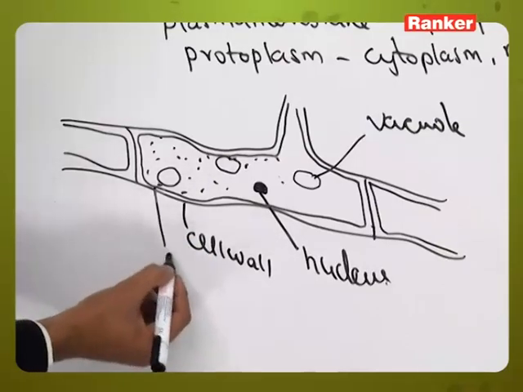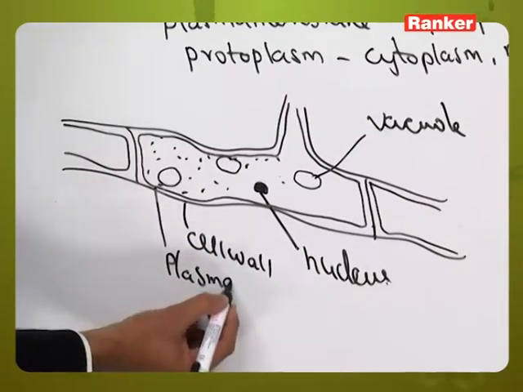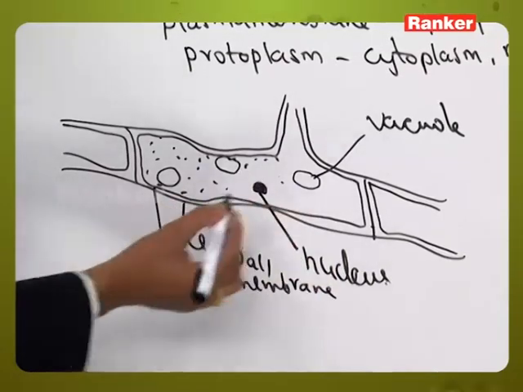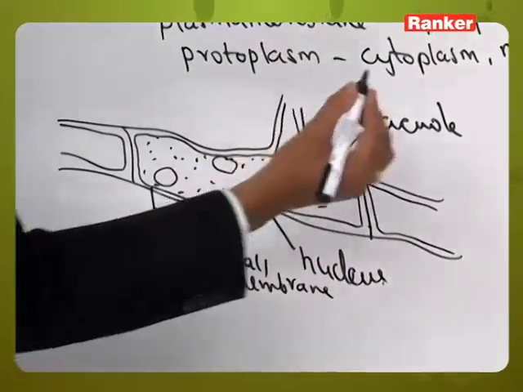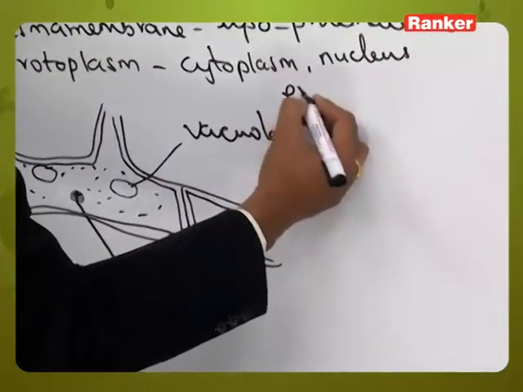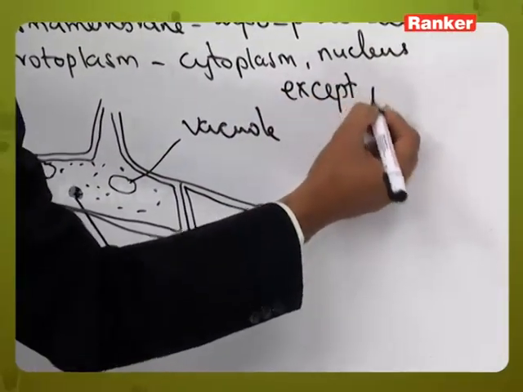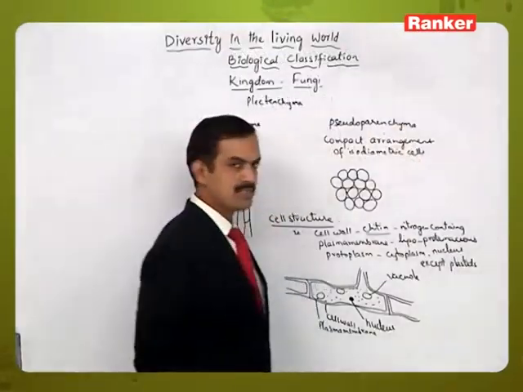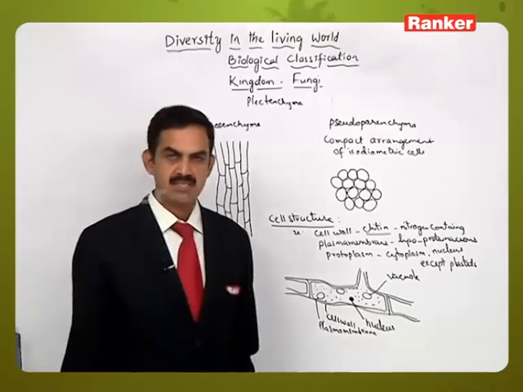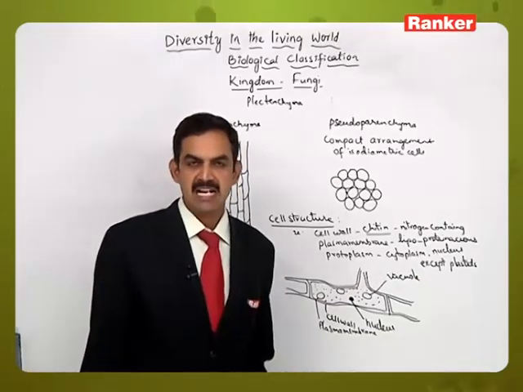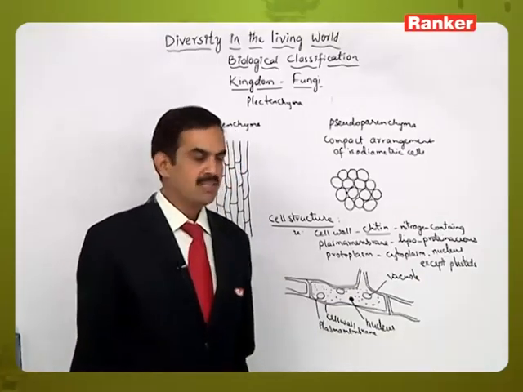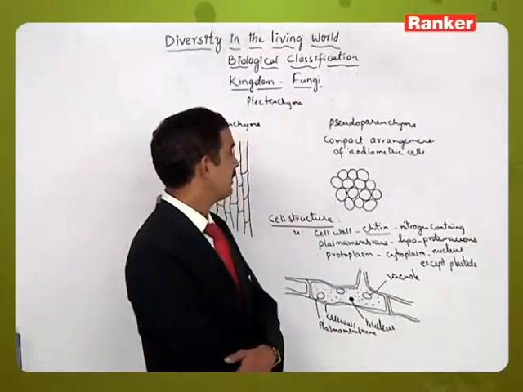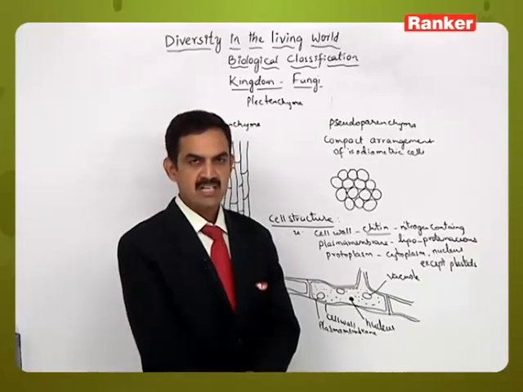The next one inside this is called the plasma membrane, and here all cell organelles are present except plastids. That means they contain mitochondria, Golgi complex, endoplasmic reticulum and 80S type of ribosomes, but they lack plastids. So because of this character, these are considered to be heterotrophic in their nature.